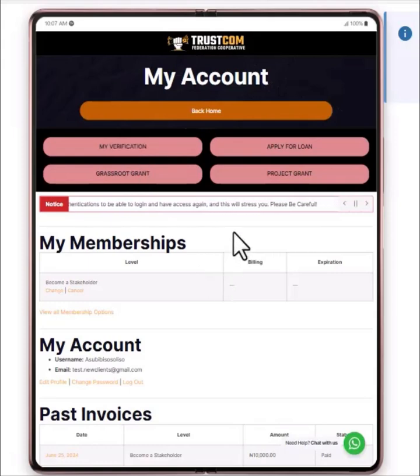I believe you understand what I mean. All right, so I am not going to fill the loan application form, neither am I going to fill the grant application form. I will only show you how to access it. It is left for you to fill it and submit it. It's a simple form, okay?